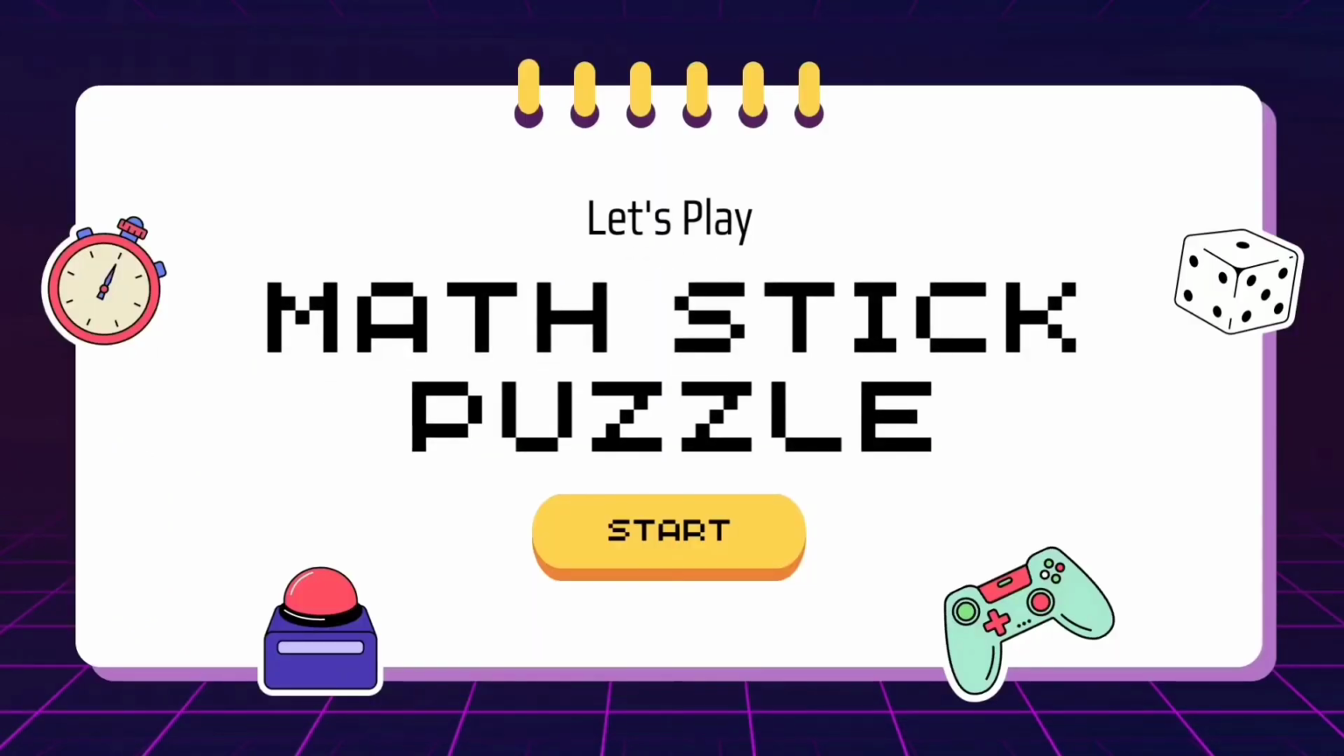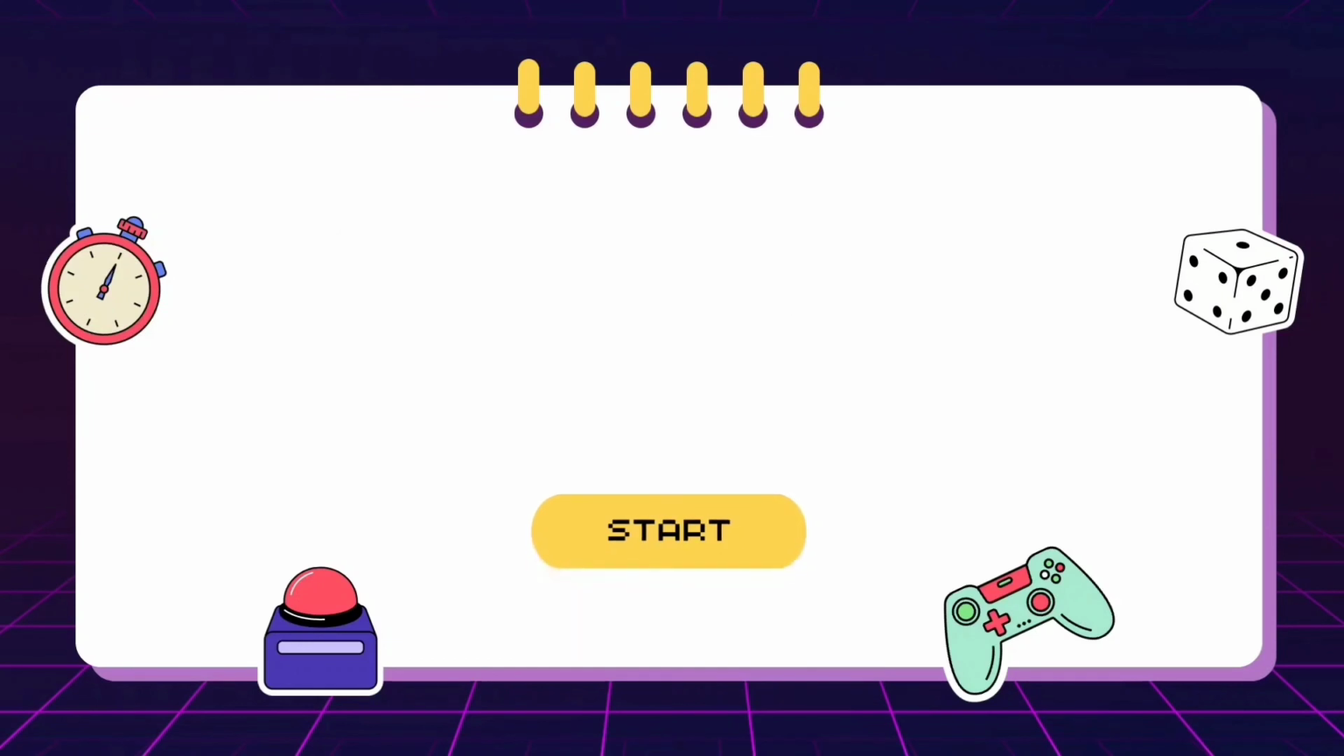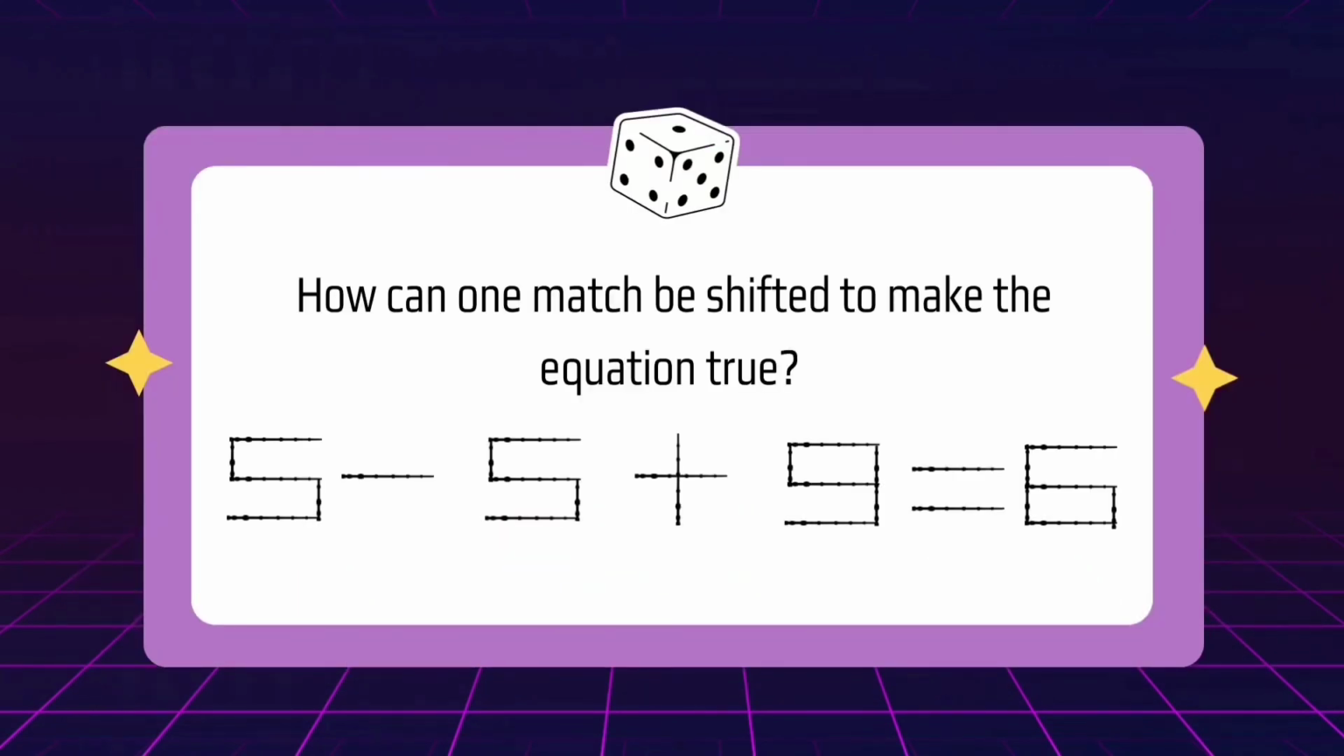Let me introduce you to Game 3, Matchstick Puzzle. Here, we need to match the sticks to the equations. These are brain teasers to test how sharp your logic is. How can one match be shifted to make the equation true? You have 10 seconds.